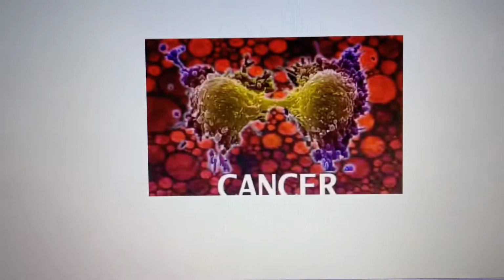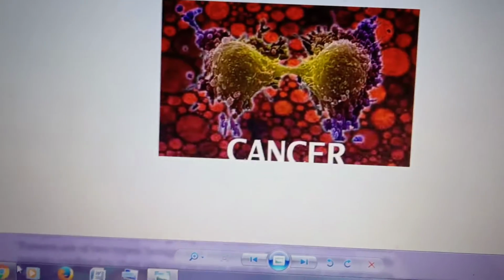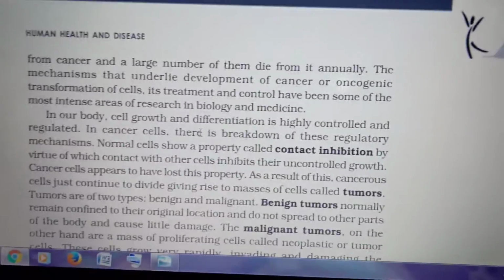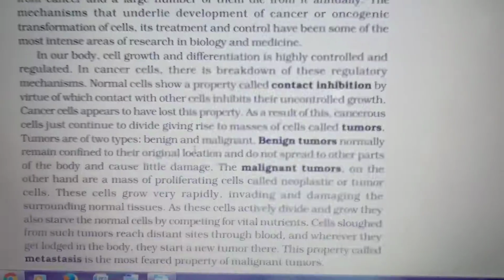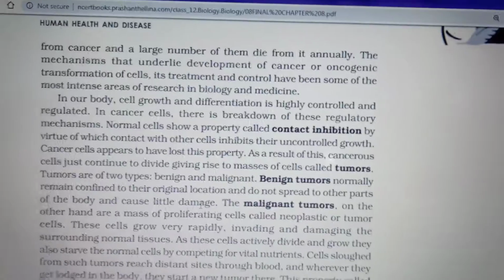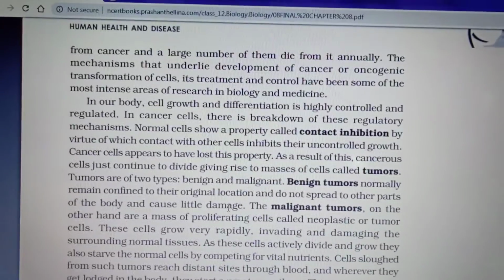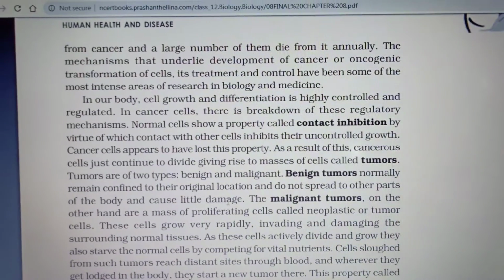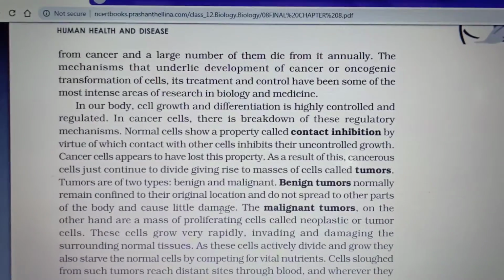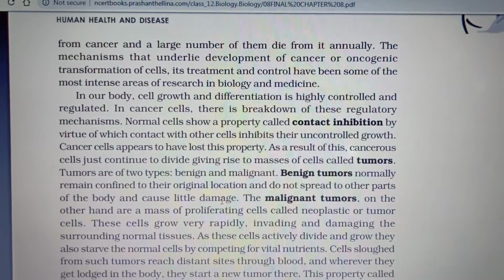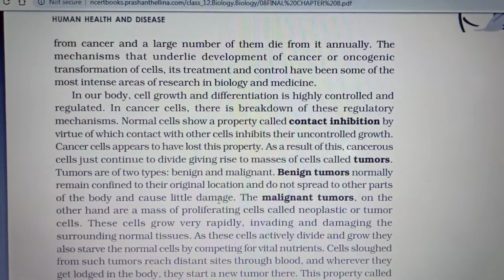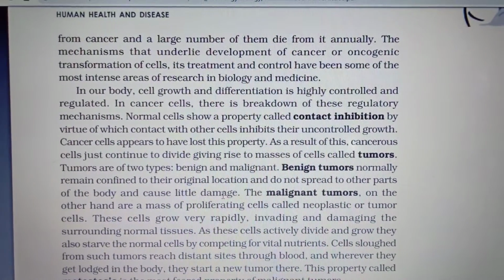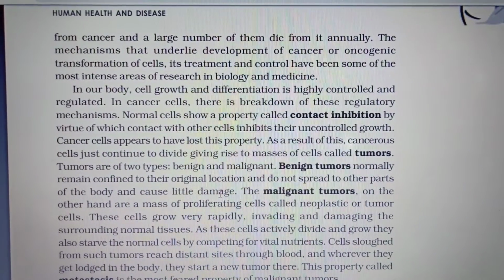In our body, cell growth and differentiation is highly controlled and regulated. You know very well, cells grow and they differentiate. It's highly controlled and regulated. Everything is under control. In cancer cells, there is a breakdown of these regulatory mechanisms. So what happens? There is no control, uncontrolled division of the cells. They don't follow any mechanism.